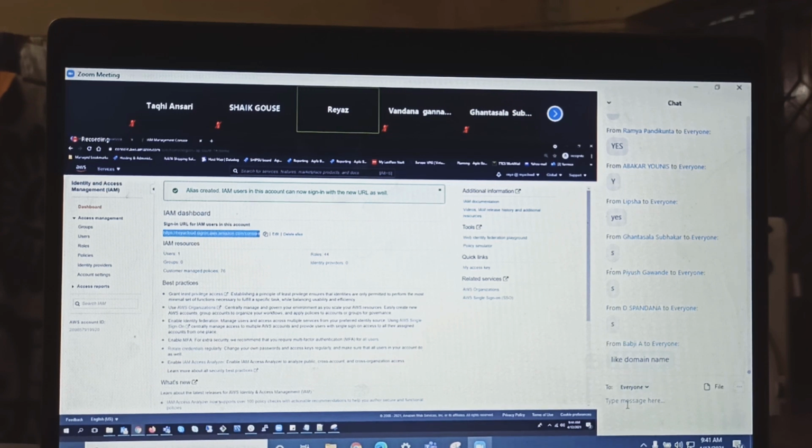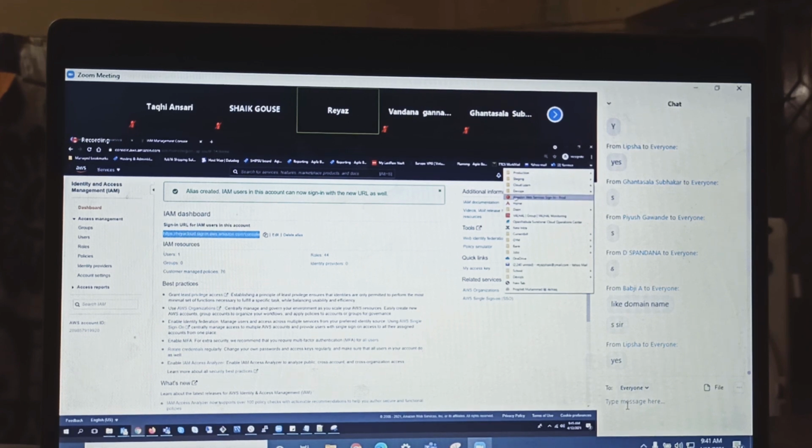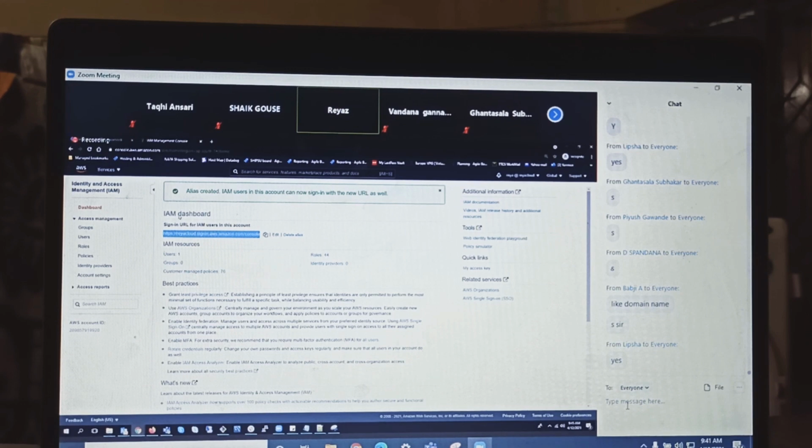Guys, how did we log in until now? We went to Google, typed AWS console login, clicked on that, and logged in. This is how we logged into our environment. But now you need not do that. You have your IAM user sign in link. Just copy it and bookmark it. Next time, just click on that bookmark and you will directly land on the IAM user sign in link.